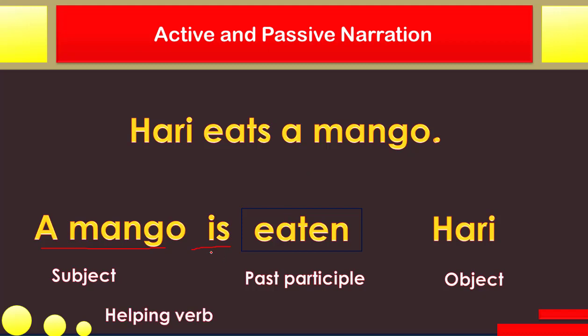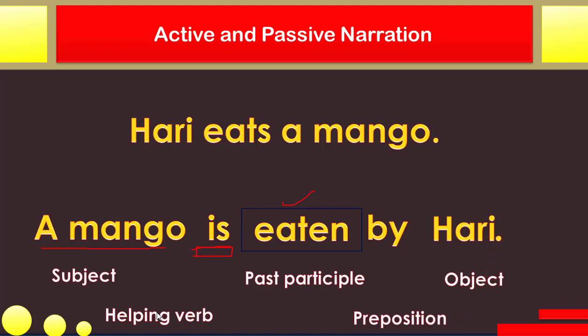Then you are adding this helping verb there, and this is what you have to keep in mind: what type of helping verb you are placing before the main verb. Okay. So here one more thing, the preposition by is to be added. And the full stop, of course, again comes all the way from left to right.